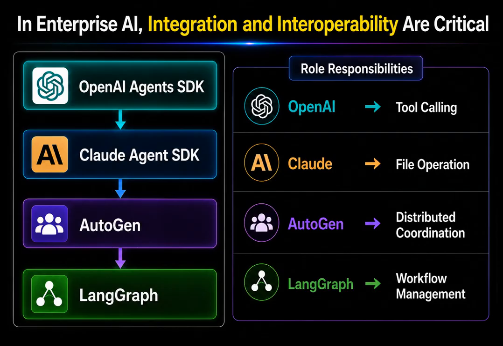The OpenAI Agents SDK can be responsible for tool calling. The Claude Agent SDK can handle file operations and advanced context processing. AutoGen can coordinate collaboration among multiple agents, and LangGraph can manage the state of the overall workflow. By clearly defining these roles, organizations can build enterprise AI systems that are both more flexible and more practical. In other words, integration, not competition, is the perspective that truly matters. However, even then, there are still problems that frameworks alone cannot solve.